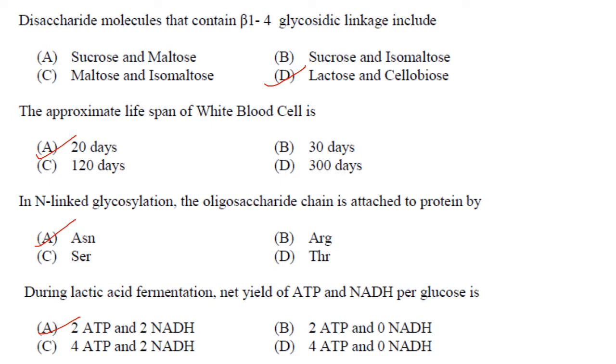The approximate lifespan of WBC, that is white blood cell, is approximately 20 days. In N-linked glycosylation, the oligosaccharide chain is attached to protein by asparagine. Answer is option A, ASN. This is also a repeated question. During lactic acid fermentation, net yield of ATP and NADH per glucose is 2 ATP and 2 NADH. So answer is option A.